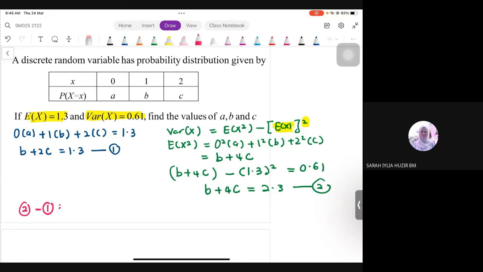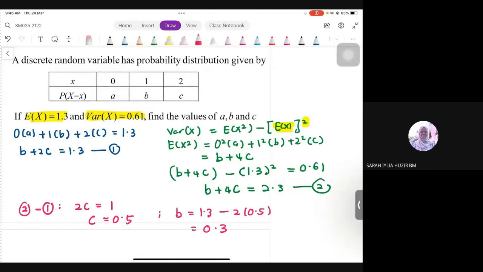Okay, saya sambung kejap yang tadi. So, substitute this up, kita dapat apa tadi? 2C is, sorry, bukan 0. Kita dapat 1. So, C finally should be 0.5. Okay, dah dapat C, boleh ganti balik dalam mana-mana equation. Saya guna equation pertama, B is 1.3 minus 2 times 0.5. So, B akan dapat 0.3. Okay, sepatutnya settle lah sampai sini. Okay, B dah settle, C dah settle.